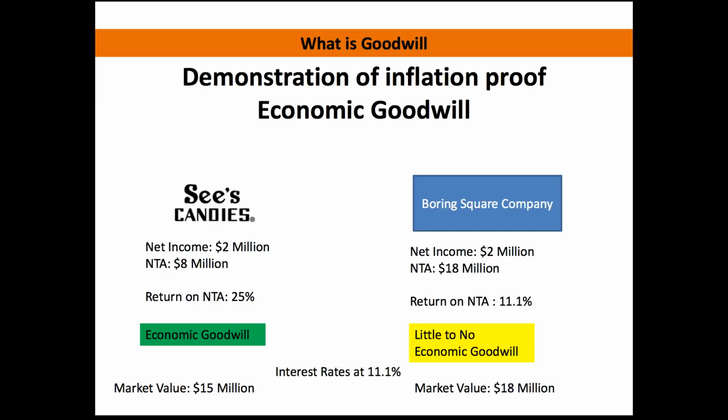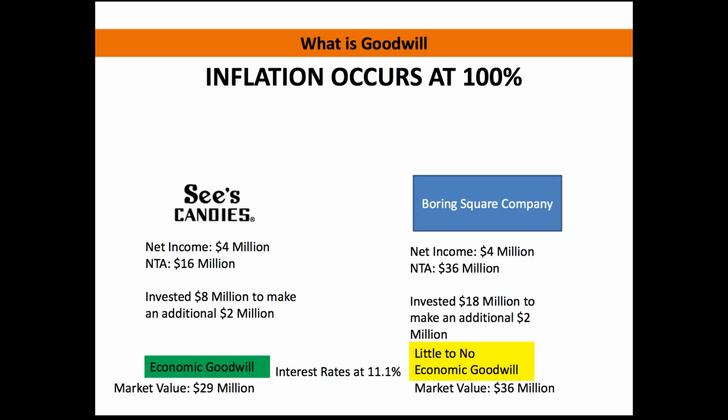Okay, so let's assume that our interest rate that we're comparing these two, that we're going to discount it all back at, is 11.1%. That would put a market value on See's at $15 million. Okay. And then the market price on the boring square company is obviously going to be $18 million, which is exactly where their net tangible assets are at. Okay? So looking at this company, you can see that they both have the same profit margin. See's has less than 50% the net tangible assets, but yet the value on both of these companies are very similar at 15 and 18 million. So this is where he really demonstrates his point.